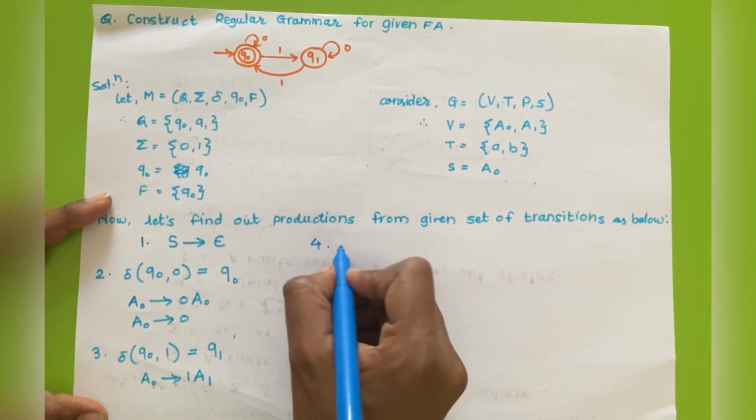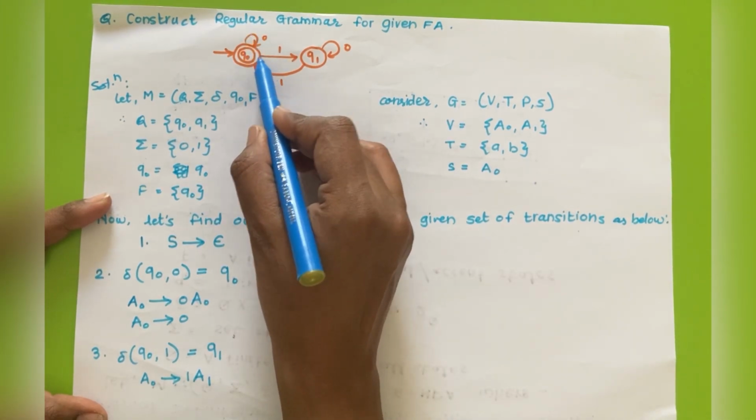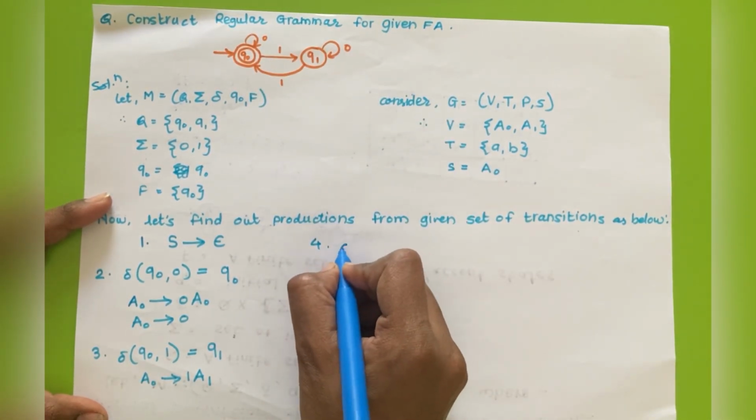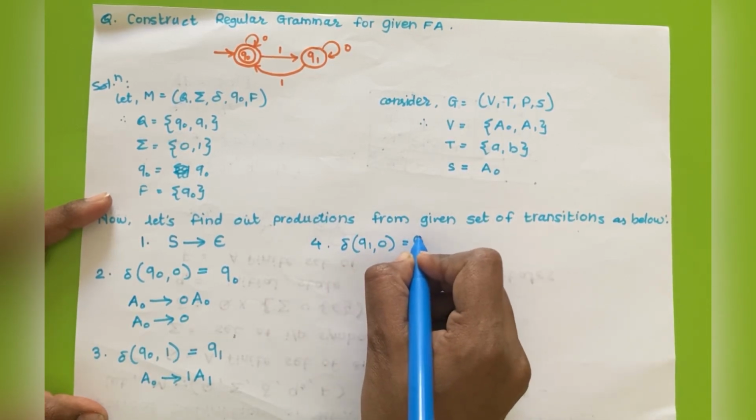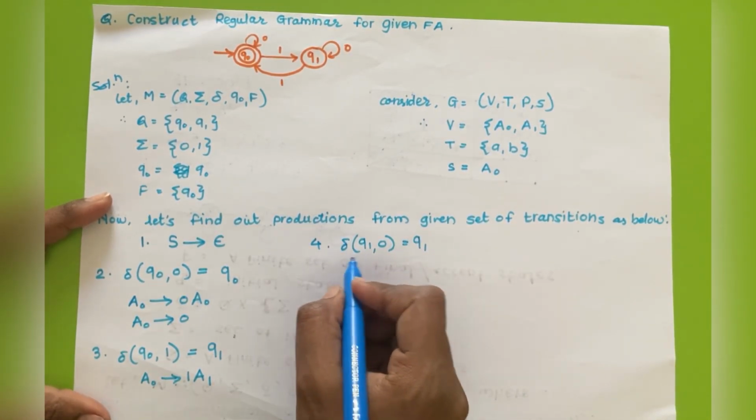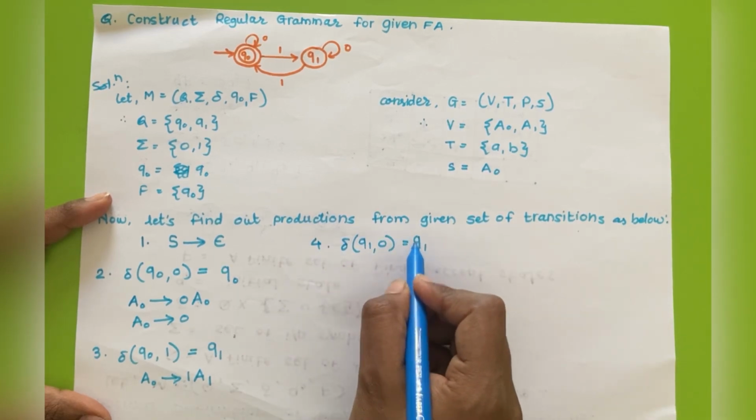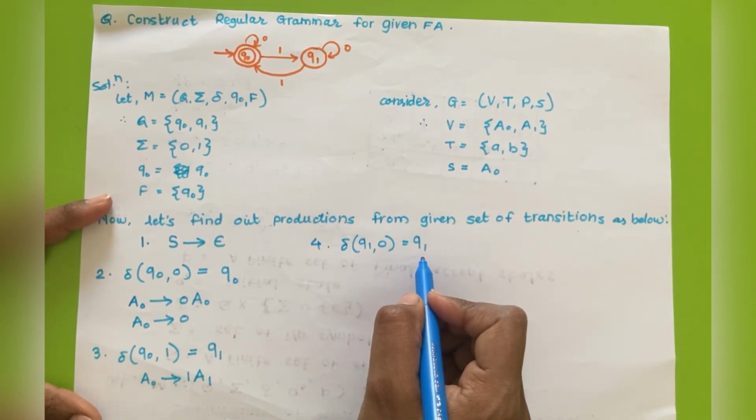Okay, now we will consider the fourth. Now delta of Q1, 0 is equal to Q1. Okay, so Q1 is not final state, so we have to apply the second rule.